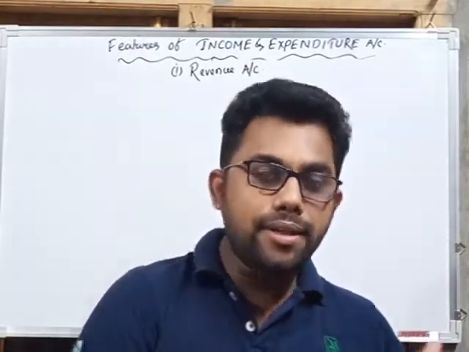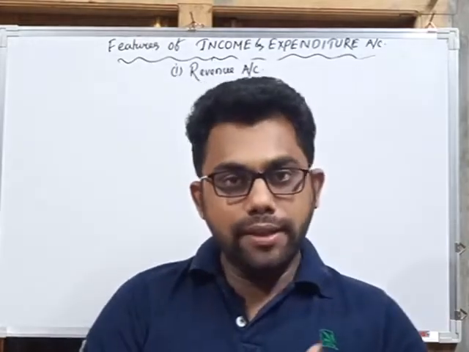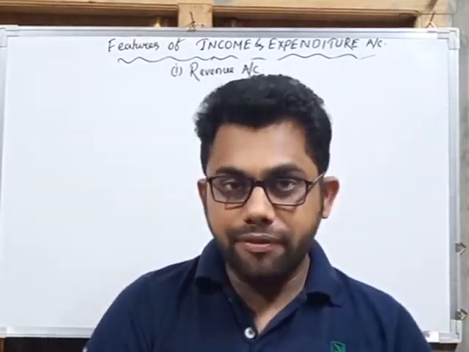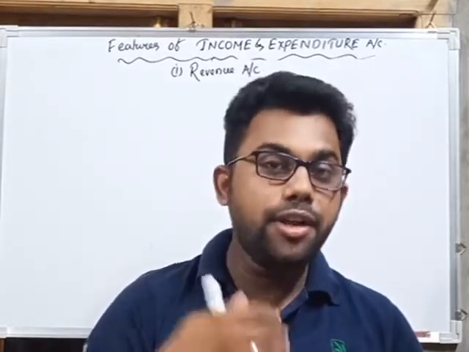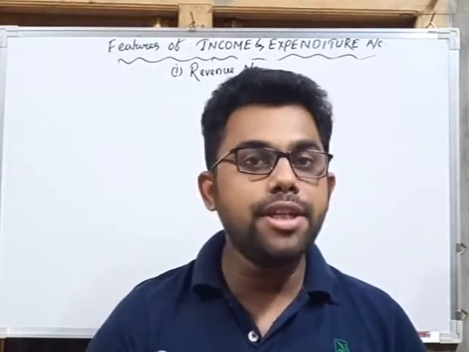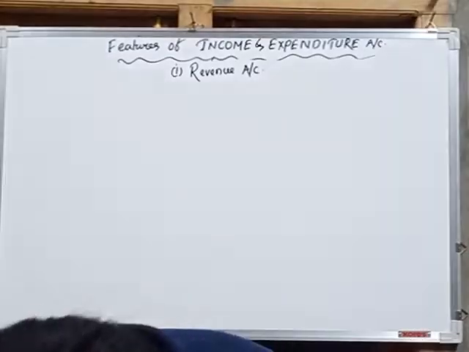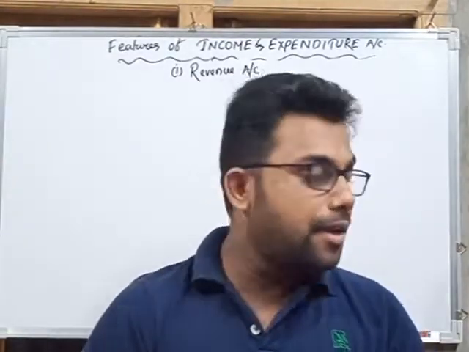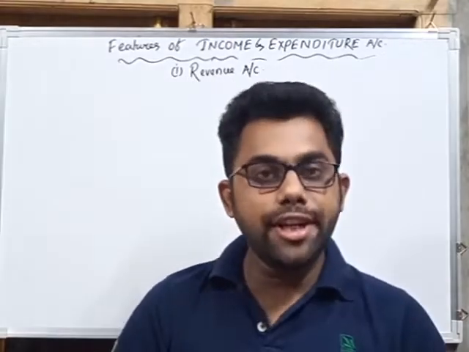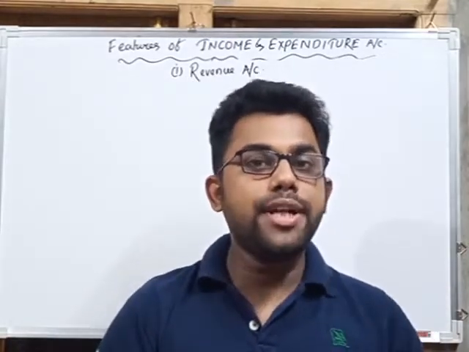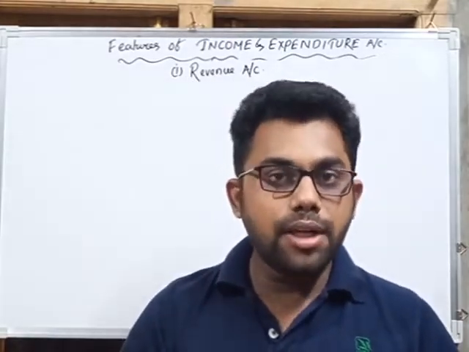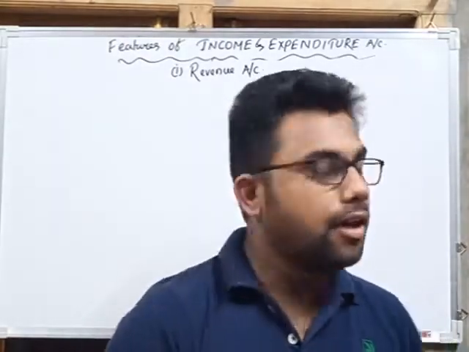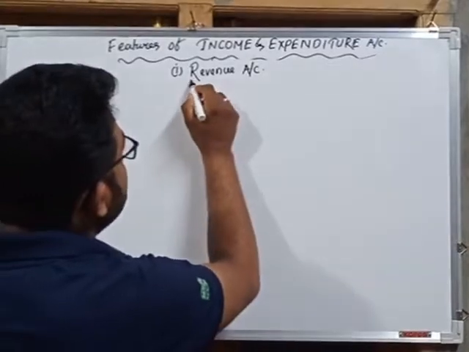Its main aim is to show whether the non-trading organization has earned profit or surplus, and whether it has suffered deficit or loss. So we can say that it is a revenue account of the non-trading organization, because the main objective of the account is to show the surplus earned or deficit suffered. So the first one is the revenue account.